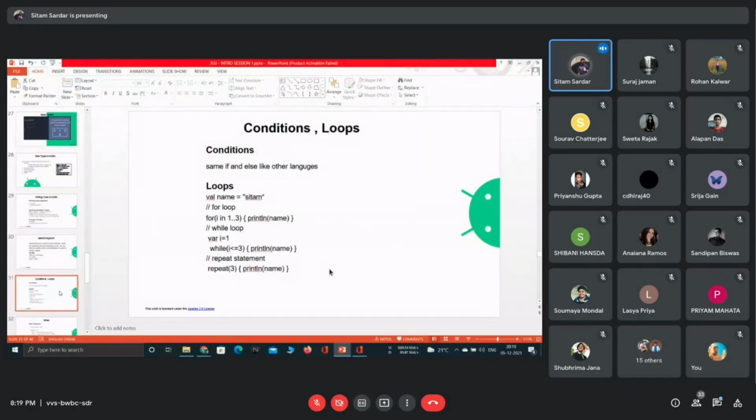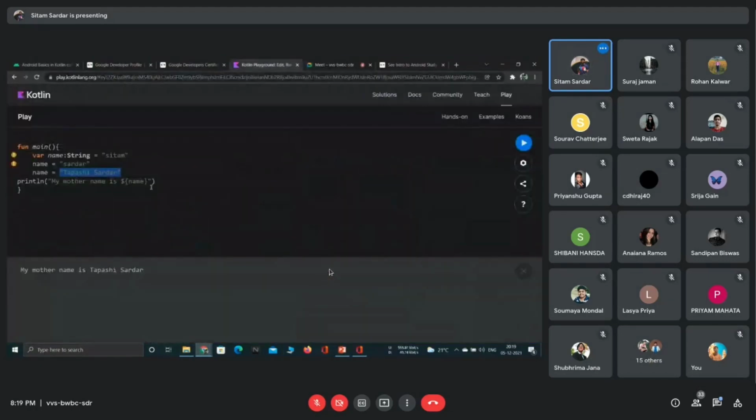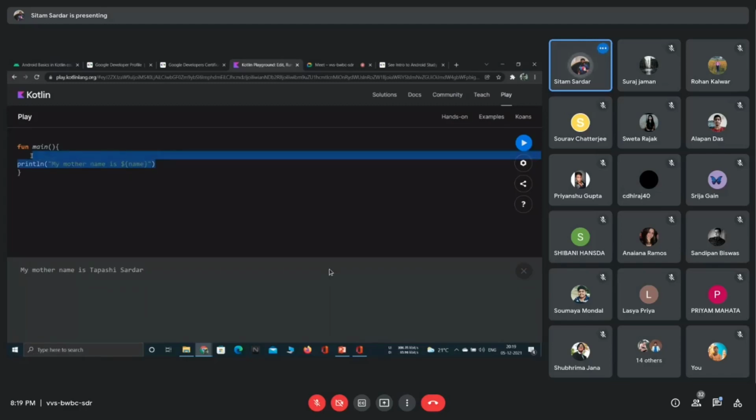Now we have covered all the things related to printing, right? But I have missed something. Let me explain it first. Here in Kotlin, two functions are provided for printing.